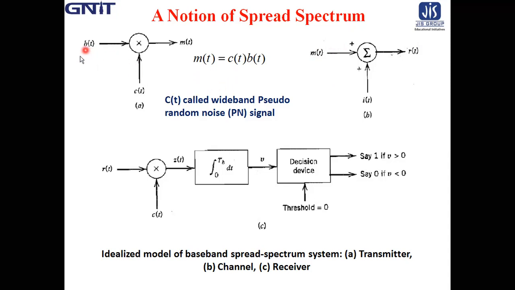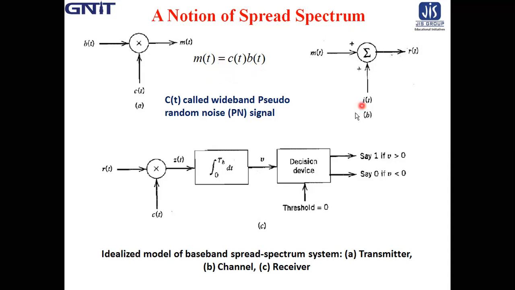Let b(t) be your data bit message signal, which is multiplied with a wideband pseudo random noise signal, and the signal generated is m(t). It's also a wideband signal. m(t) is basically c(t) times b(t).